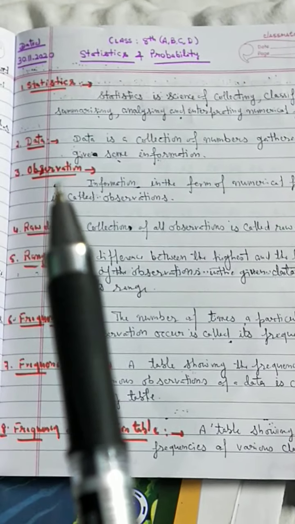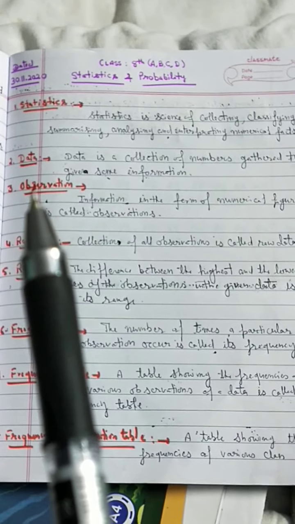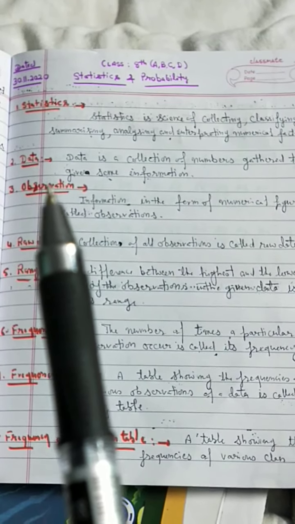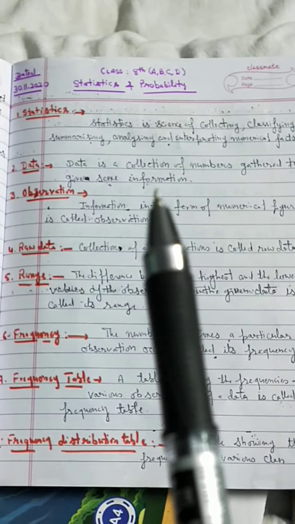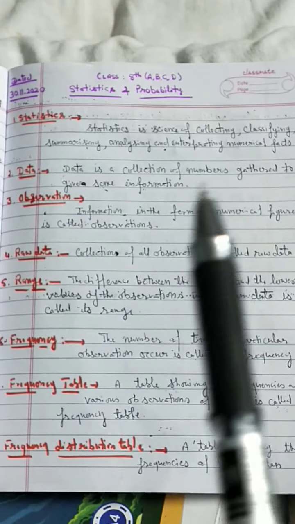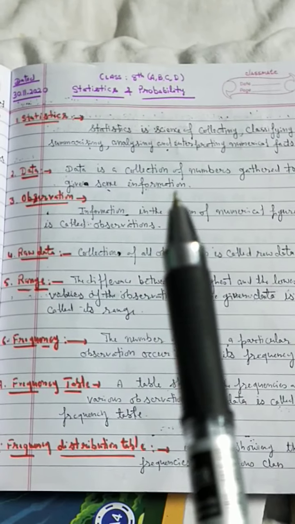Next is data. It was already given in class 7. Data is a collection of numbers gathered to give some information.